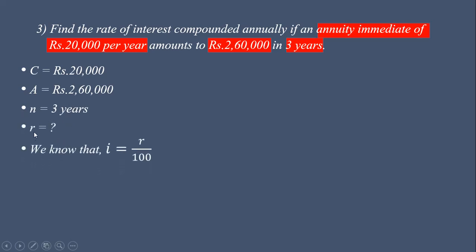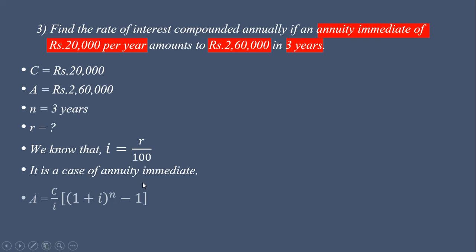Now in the formula we have to use I, where I is equal to R upon 100. We want to find R. It is a case of annuity immediate, as mentioned in this example, so we use the formula for annuity immediate.